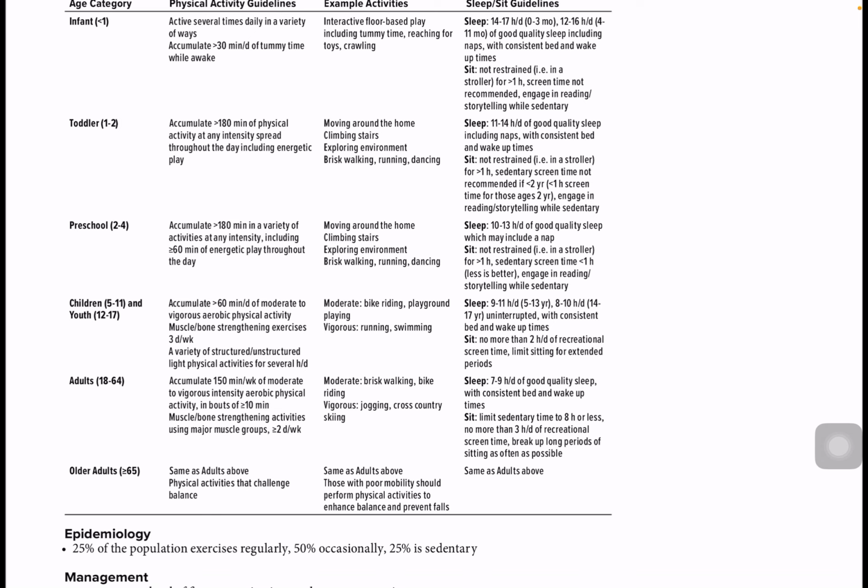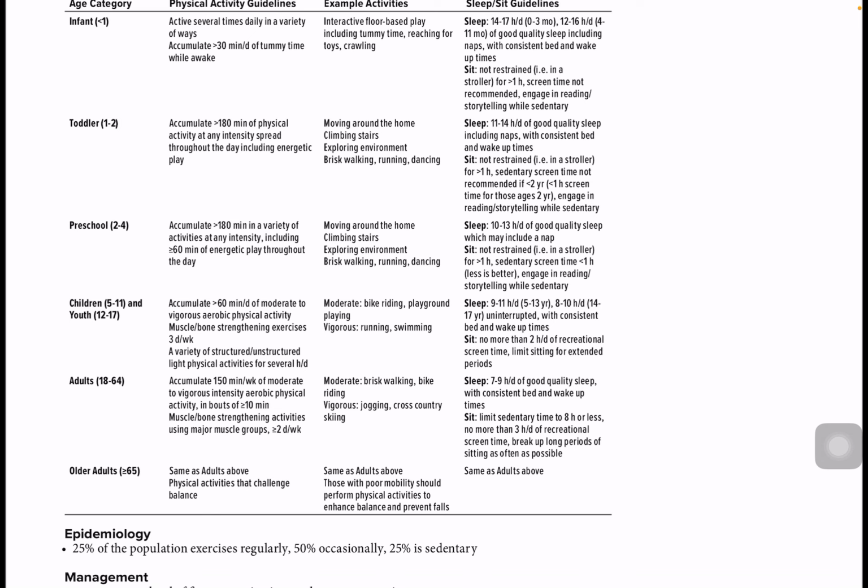So in Canada, according to the Canadian guideline, for children with less than 2 years of age, there is no screen time recommended. But if the child is more than 2 years of age, you will recommend screen time of less than 1 hour for children who are two or more. Okay, so less than 1 hour of screen time. Engage in reading, storytelling when sedentary.